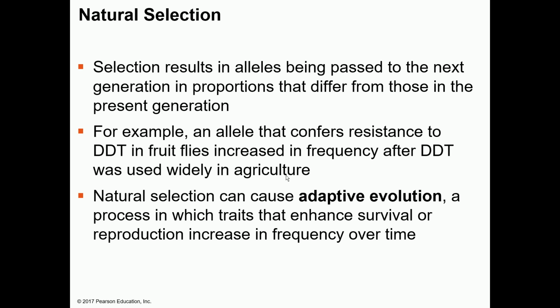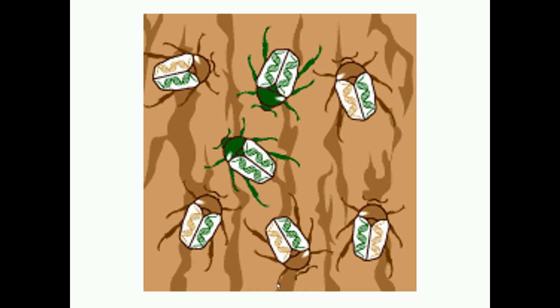So in a population there is an increase in the frequency of the allele for DDT resistance. Natural selection can cause adaptive evolution, a process in which traits that enhance survival or reproduction increase in frequency over time.